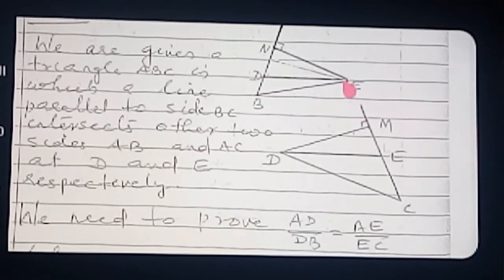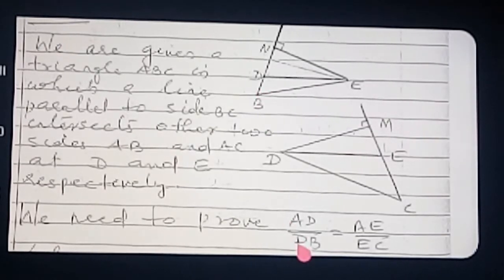We will draw the altitude from E, to the base DB. Why are we taking this base DB? Because you need it in the answer. So I have taken BDE as one triangle. What is the base we are taking? DB.